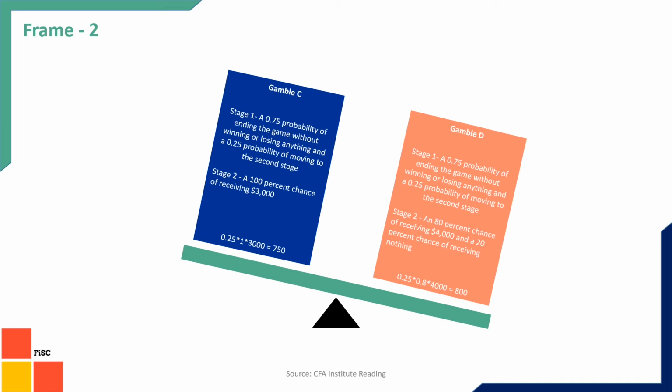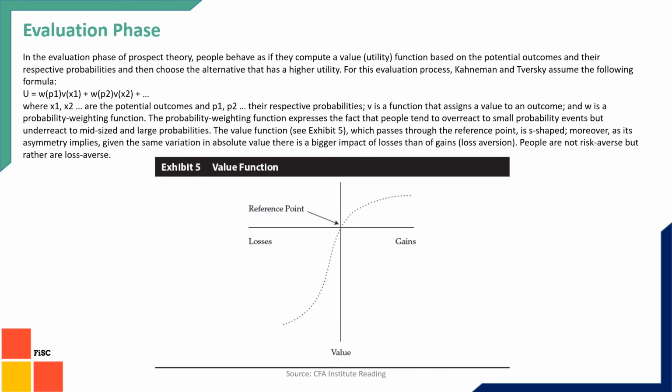Based on the assumption that people choose certainty over probability, people are going to choose gamble C even though they chose gamble B in the previous frame. That's what is called framing bias, which we are going to discuss in detail later. And this is one kind of preference anomaly as well.